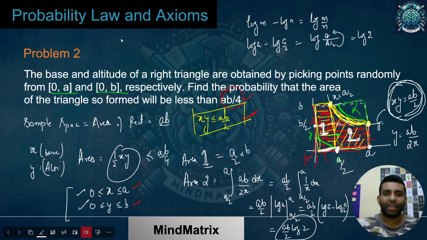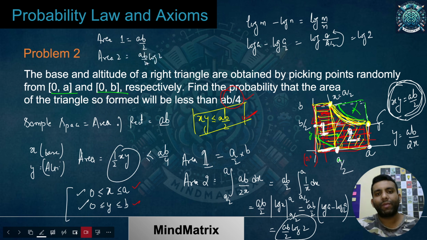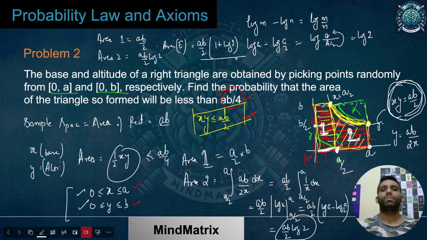So that means the area of the first part is AB by 2, and the area of the second part is AB by 2 log 2. What is the combined area? Let's say this complete area for my required event is E. It is simply the addition of these two. If I take AB by 2 common, it will be 1 plus log 2. This is the area.